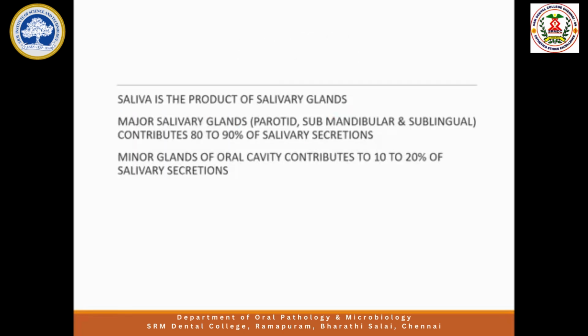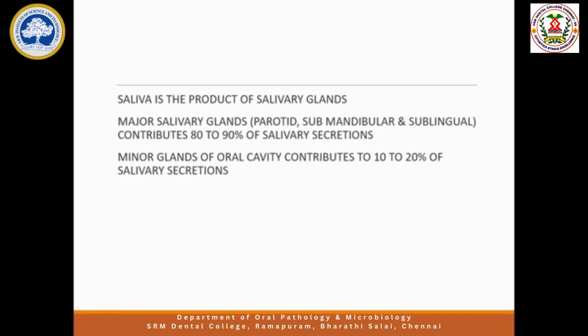Now, where does this saliva come from? It comes from the salivary glands. There are so many salivary glands present outside the mouth and inside the mouth. Outside the mouth, we have three very big salivary glands. They are called the major salivary glands: parotid, submandibular and sublingual. These are called major salivary glands because they are larger and their contribution, that is, the amount of saliva secreted, is more. They are present outside the mouth. Through the duct system, they pour the saliva into the mouth.